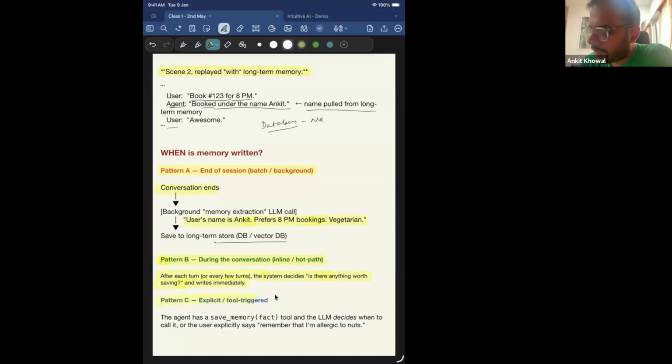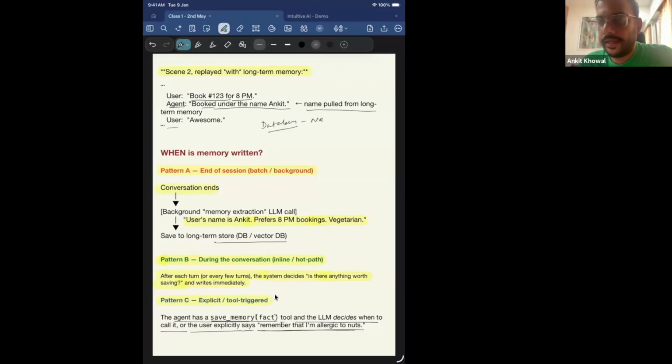And then pattern C is explicit tool triggered, right? This is pretty interesting. The agent has a save memory tool call, which takes in a fact. The LLM decides when to call it, or the user explicitly says, remember that I am allergic to nuts.